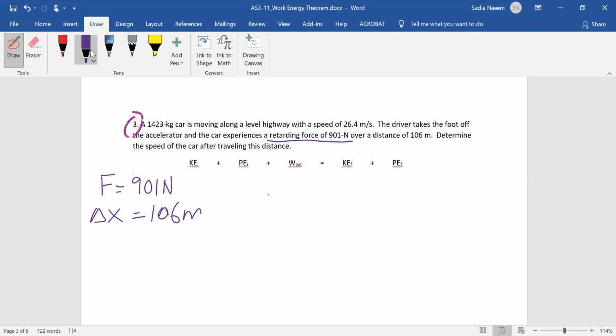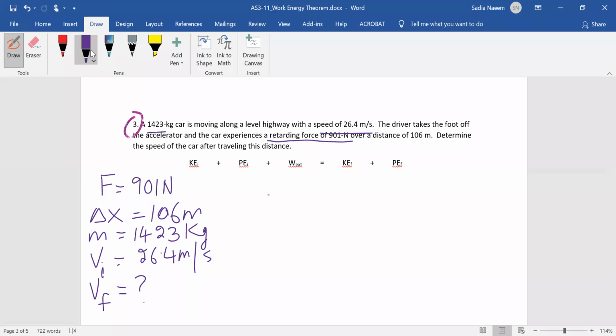The car has a mass. Up here it says the mass is 1,423 kilograms. And it's moving at an initial speed, VI. So VI is given, 26.4 meters per second. And it says determine the speed of the car after traveling this delta X of 106 meters. So VF is what we're looking for.